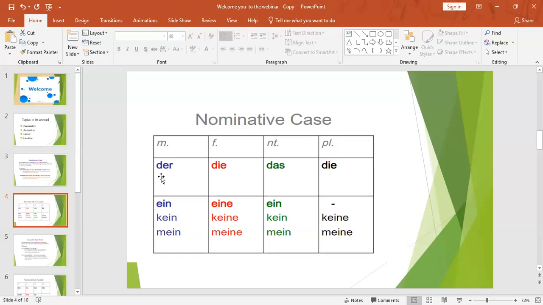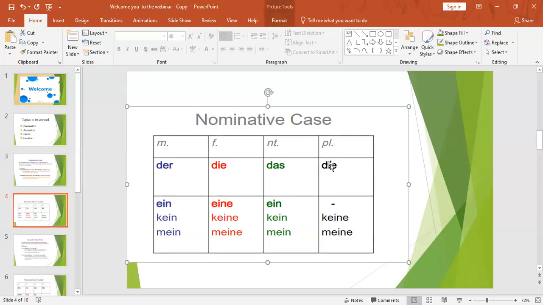But one more point we need to remember: the plural form of the noun is not going to change. It is a constant, die. The plural form of the noun is die, but when the noun is in the singular form, it has its own gender. It can be masculine, feminine, or neutral. How are we going to identify that?